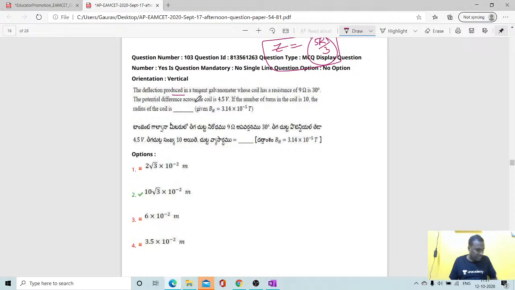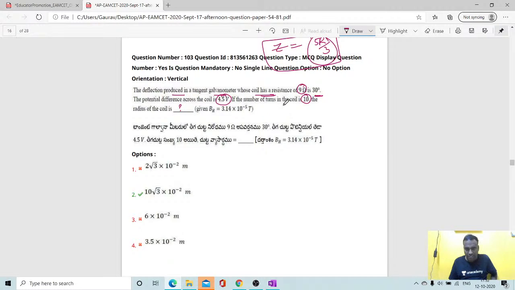The deflection, it's a very nice question students. The deflection produced in a tangent galvanometer whose coil has a resistance 9 ohm is 30 degrees. The potential difference across the coil is 4.5 volts students. 4.5 volts. The number of turns are given, 10. Then you are going to find the radius of the coil.